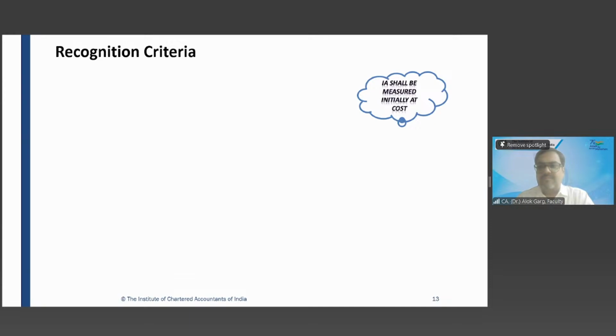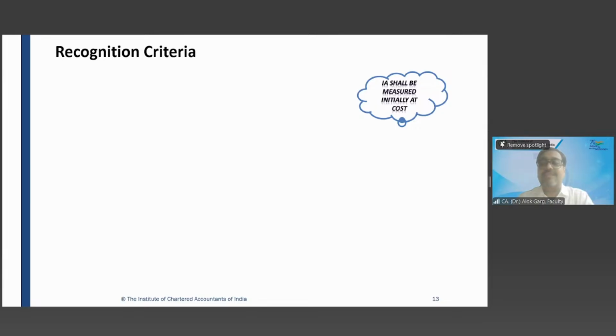So first we started with the objective of the standard, then we covered the scope of the standard, then we covered the definition of an asset, and in the definition of an asset, 2 words were very important: control and future economic benefit, right? An asset is a resource controlled by the entity due to past events, and future economic benefit is probable. Then we discussed the definition of intangible asset.